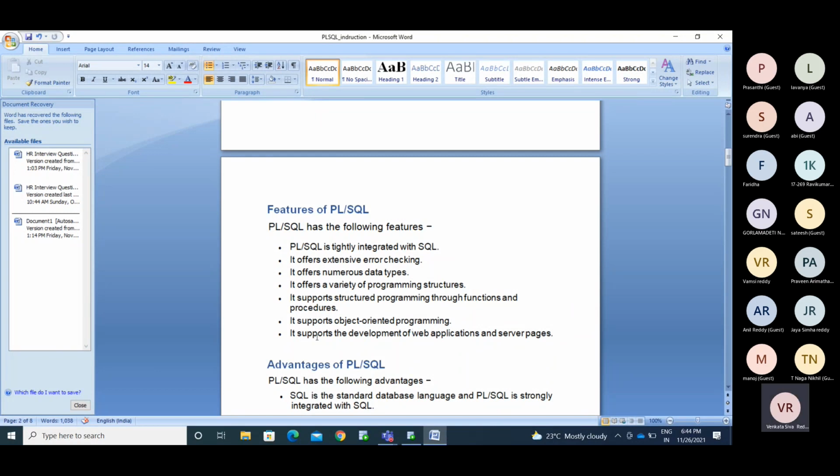So you can develop the web applications. You can call the database code, and Oracle code you can invoke from anywhere: through Java you can, through .NET you can, through Python you can.